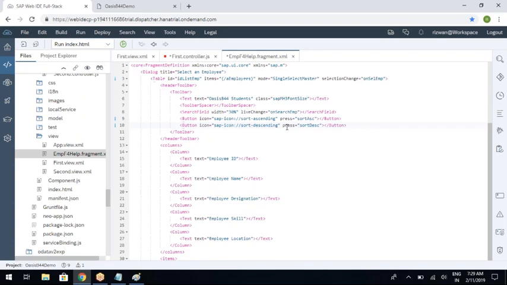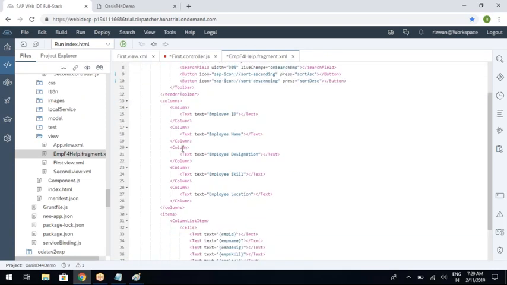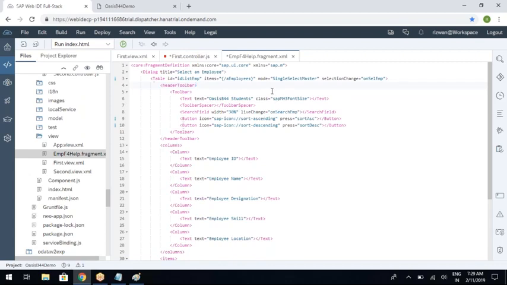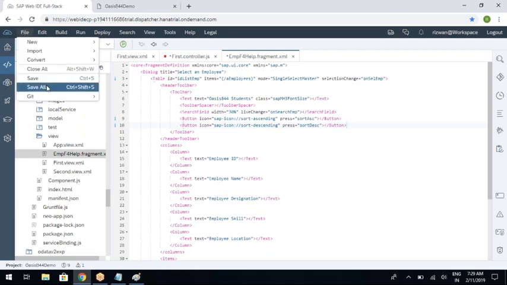So this is my table, with all the columns, search field, everything is present here. Okay, right. Next, let us save this.